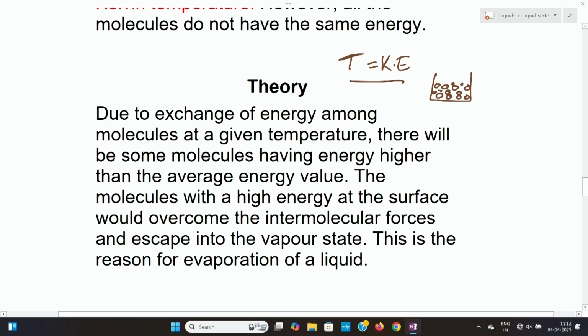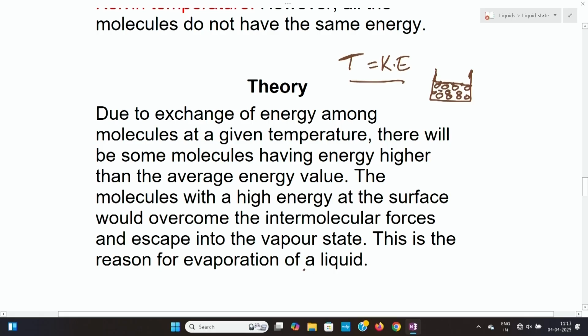There are some empty spaces or free spaces between the molecules, and here the surface molecules have higher energy compared to the molecules at the interior. The molecules at the surface are able to overcome the intermolecular forces, and since they are at the surface, they can easily escape from the liquid state to the vapor state. That is the reason for evaporation of a liquid.